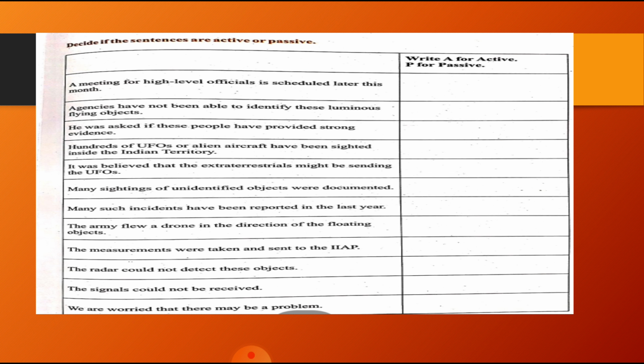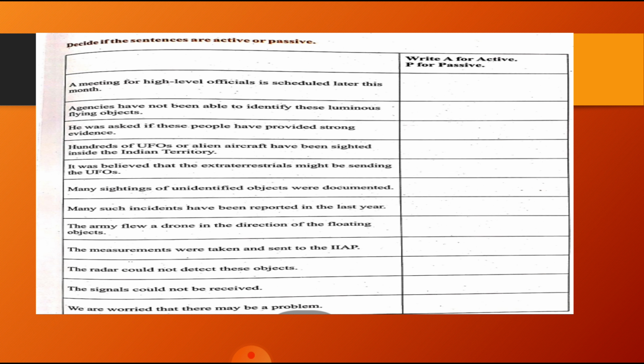The next sentence: the measurements were taken and sent to the IIAP. See, here were taken is a passive voice. Why? Who took the measurements is not important, but that measurements were taken is important. The next sentence: the radar could not detect these objects. See, could not detect is an active voice, and the radar has failed in detecting the objects. But that is the important point here.